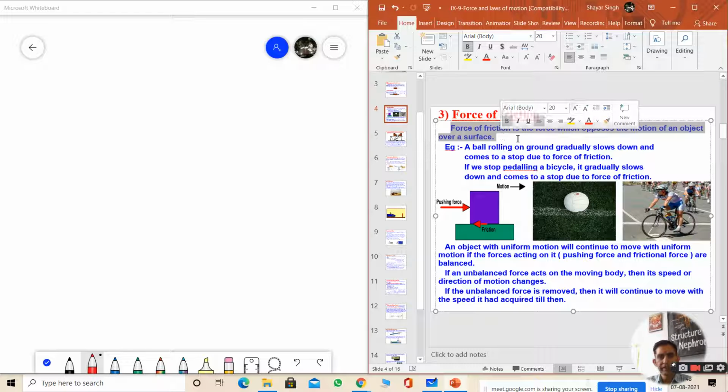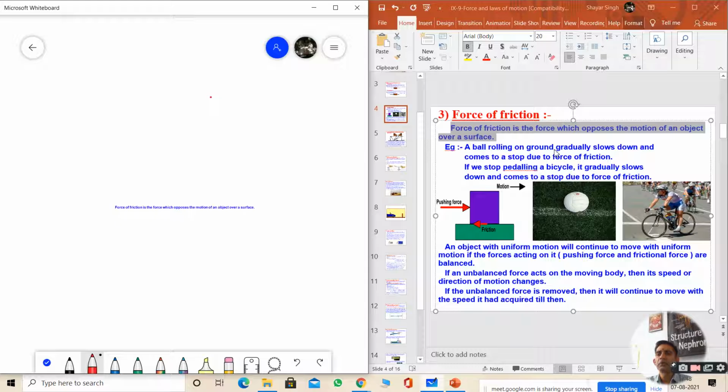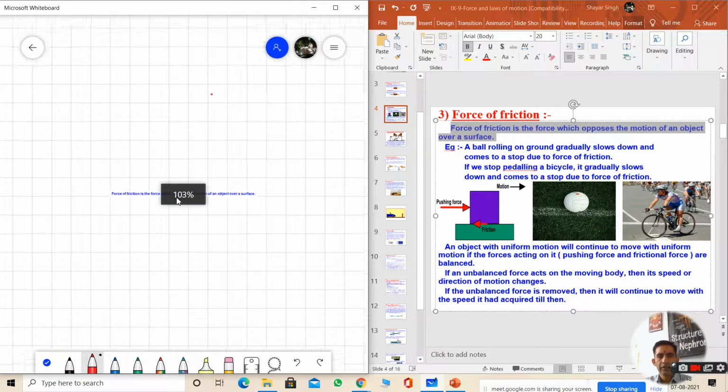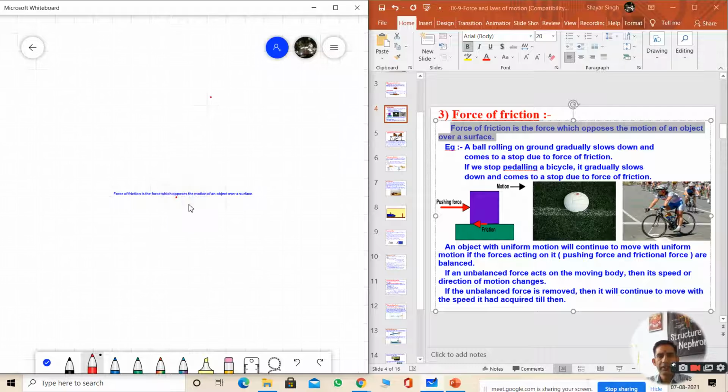Force of friction is the force which is opposing the motion of an object's surface. Means you are having a surface or floor of your house, and you are moving a ball.